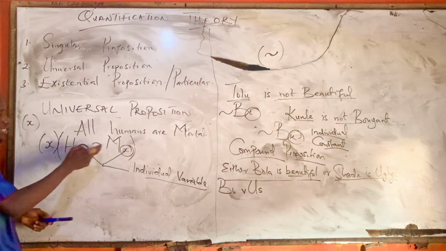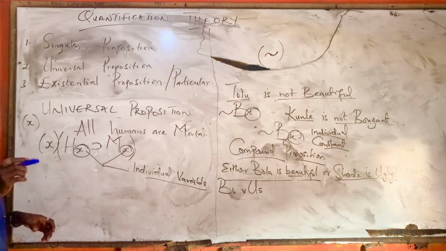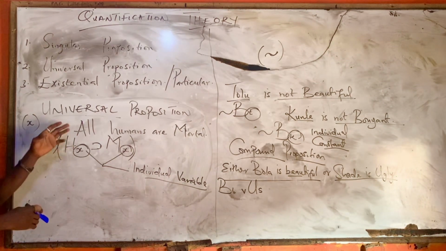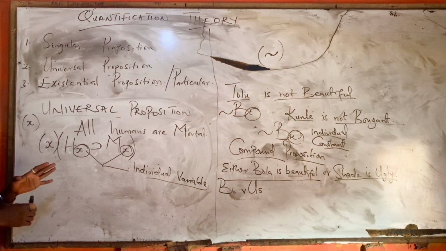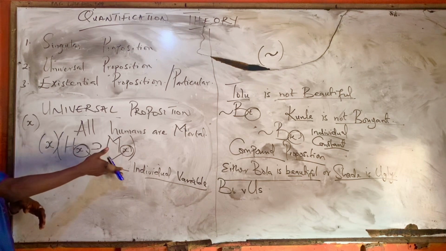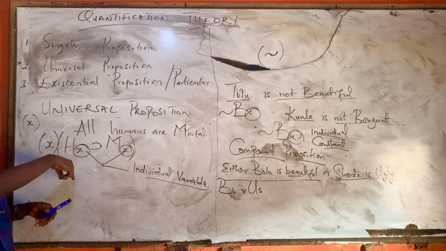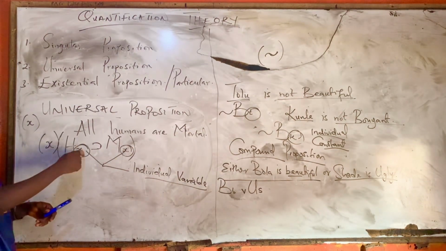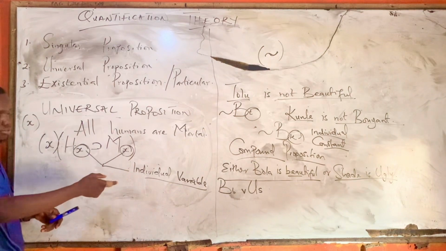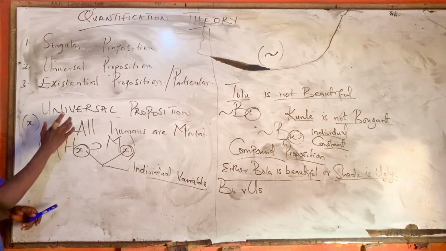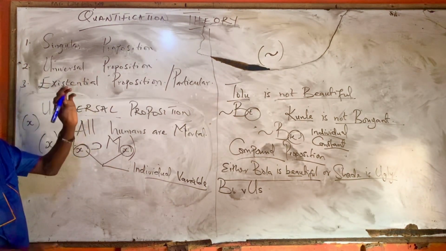Mortal. So this X here is representing what? Unknown. And this one is for affirmative proposition. Universal affirmative proposition. X in brackets, then you open another bracket, Hx implies Mx. This is how we symbolize universal proposition under quantification theory.